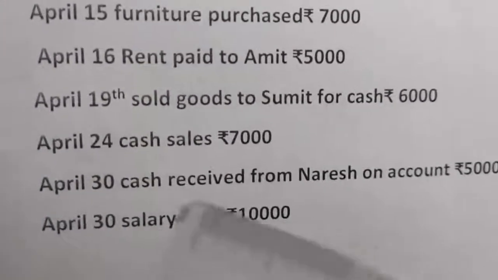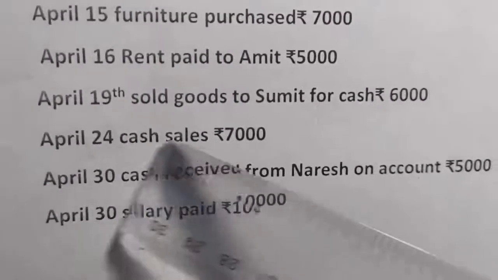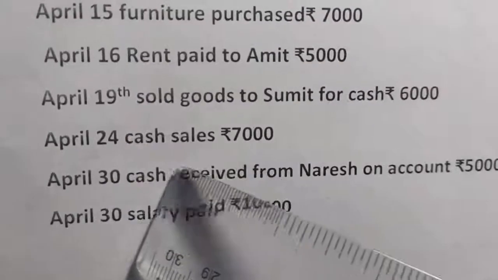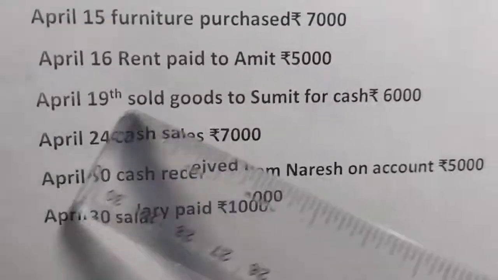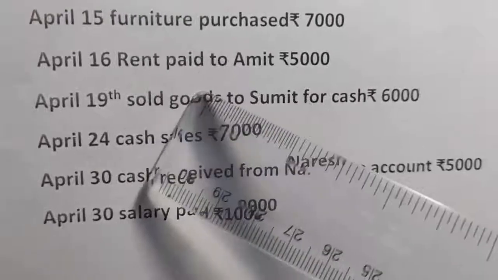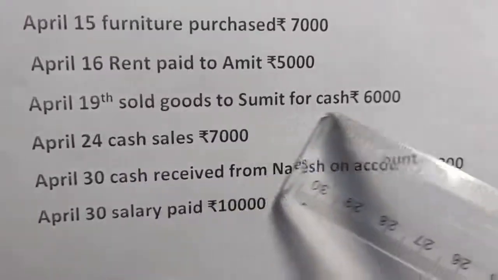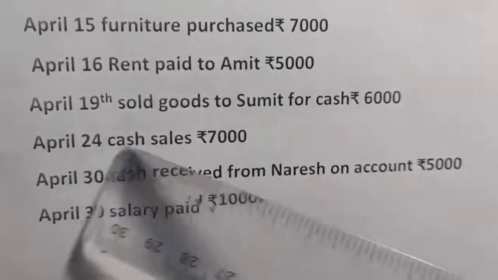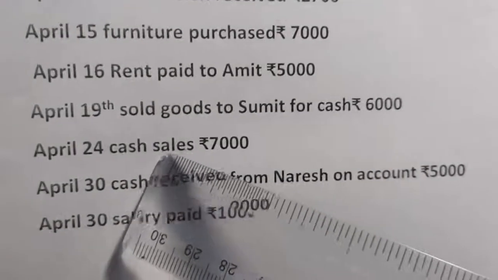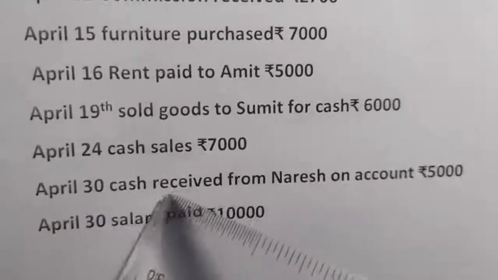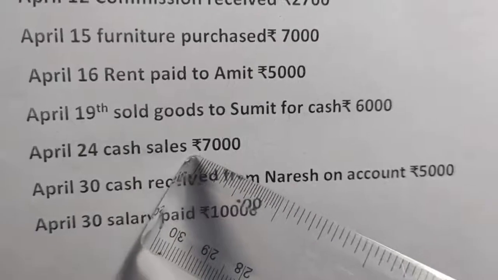Okay. Next, April 24, cash sales. Cash sales means we are selling the goods for cash. Both are similar entries but presented in a different manner. Here we are selling the goods for cash, which means cash is coming in, cash will be debited and sales will be credited. Same entry we have to do here.